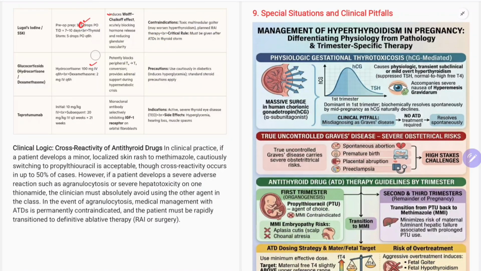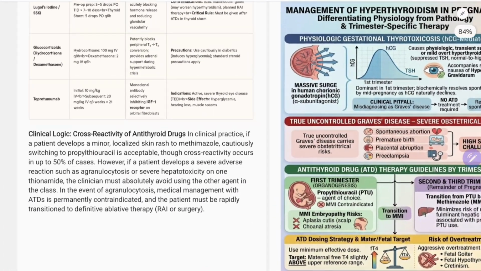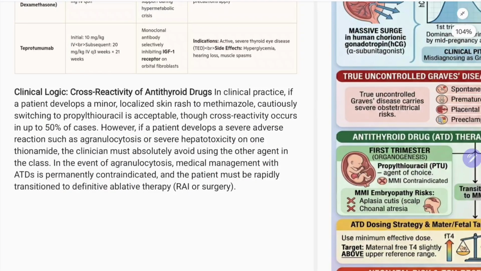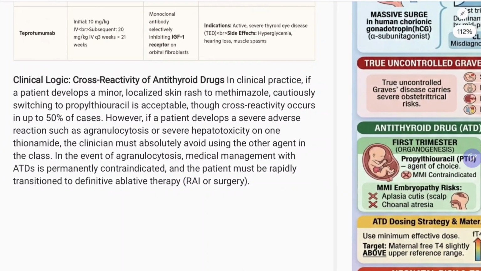Okay, so one point to remember here. We have discussed that they carry side effects. So remember, minor side effect is skin rash, and severe side effect is hepatotoxicity. More than 2 times elevation of the transaminases is severe toxicity of these thionamides.